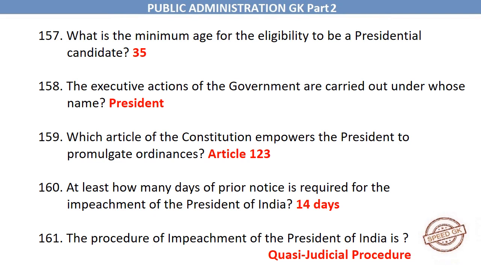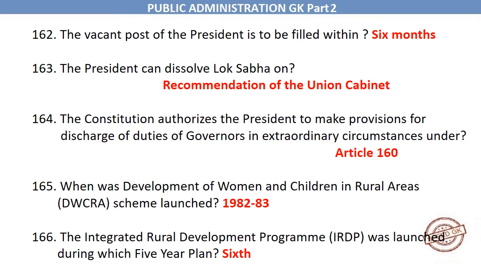Article 123. At least how many days of prior notice is required for the impeachment of the President of India? 14 days. The procedure of impeachment of the President of India is quasi-judicial procedure. The vacant post of the President is to be filled within 6 months. The President can dissolve Lok Sabha on recommendation of the Union Cabinet. The Constitution authorizes the President to make provisions for discharge of duties of governors in extraordinary circumstances under Article 160.